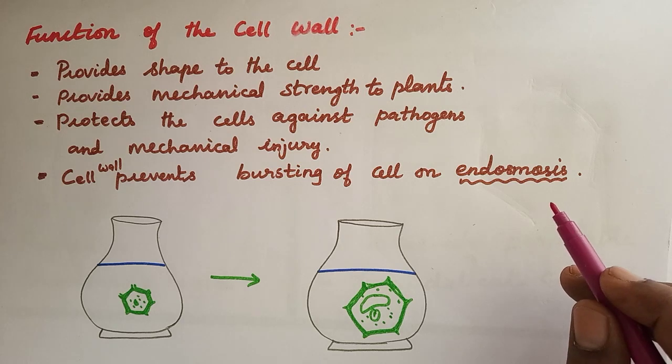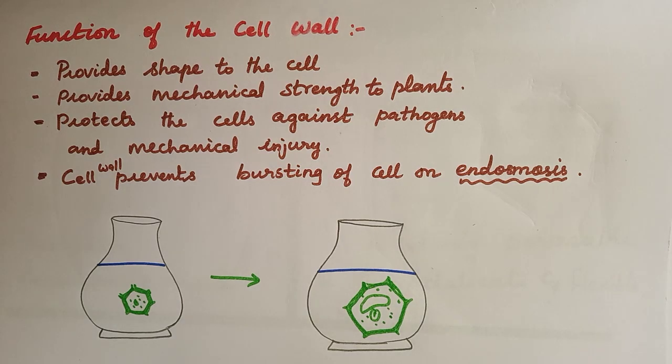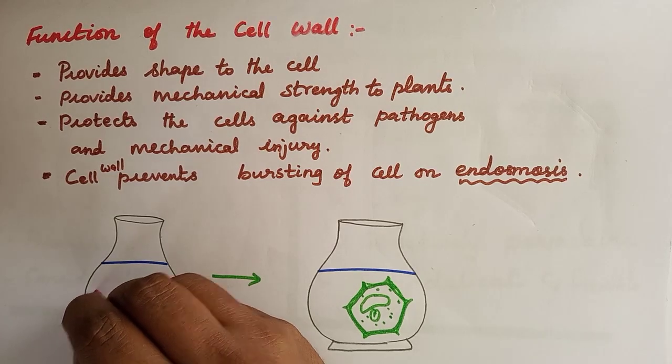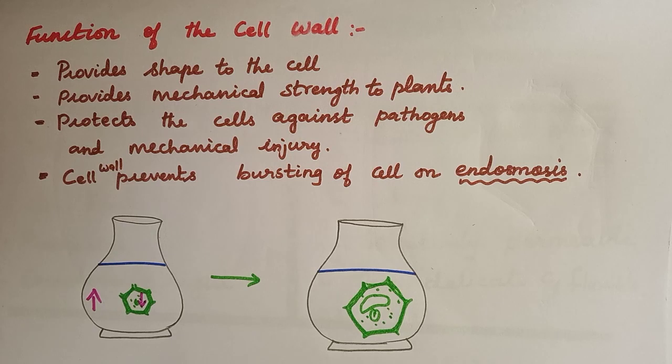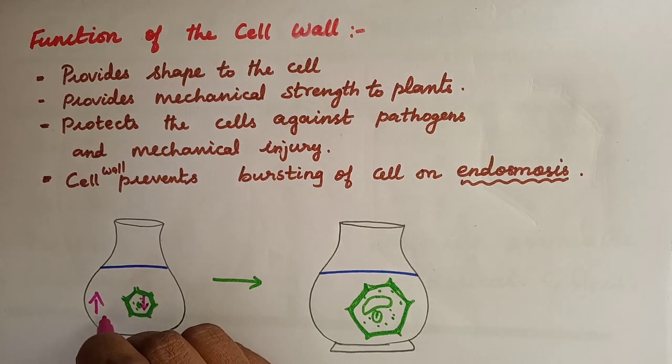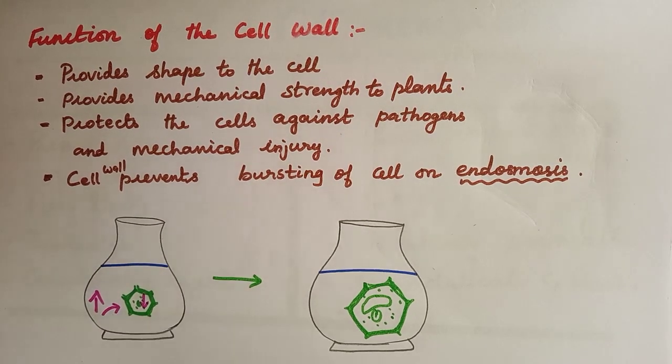Now, all of you see here. For example, what happens in a hypertonic solution? Let us put the plant cell in the solution. The solution contains more water here, and less water here. So water molecules move from outside to the inside.